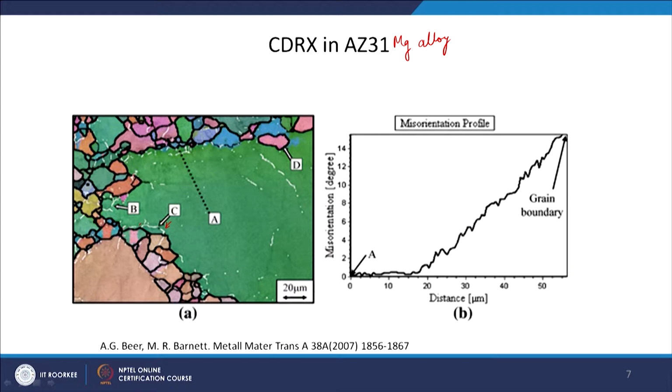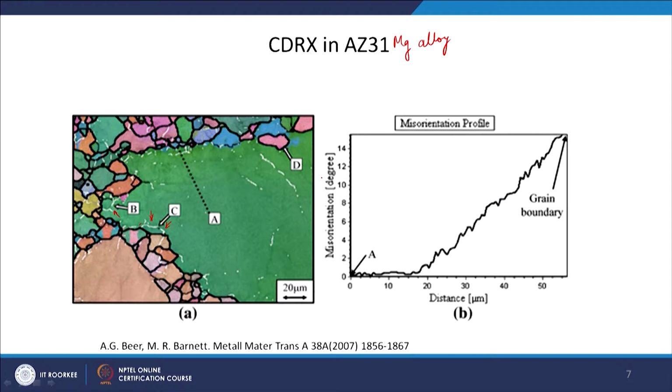So, earlier this also must have been a low angle grain boundary, but continuous deformation converts this now low angle grain boundary into a high angle grain boundary. So, if we keep deforming, later on you will see that this B boundary here and C boundary here, both will convert from low angle, which is shown with the white color right now, into a high angle grain boundary. Okay.